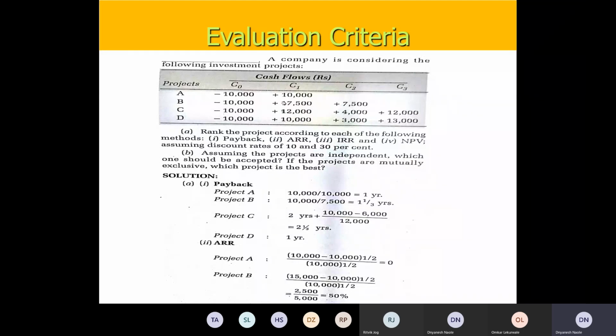So this is just an example, and this is a very crude method, the most traditional and simplistic method. As you go ahead with ARR, IRR and the NPV concept, you will see that it is more practical and gives you an indication of the true profitability of the project. It will consider all the cash inflows and give importance to the time value of money. These are the two major things. Fine. So we end here. If you have any questions, you can ask me or we'll end. So it was a very simple method here.